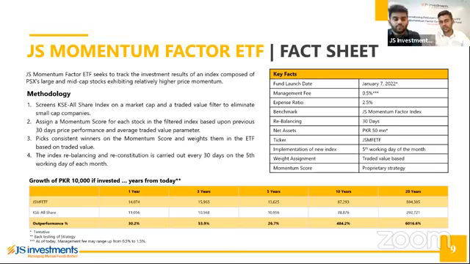So every 30 days, you would rerun the momentum score on the shortlisted stocks, and you would come up with 10 stocks that scored the highest on momentum and trade value. These stocks would then be held in the ETF for the next 30 days. On the 5th working day of the next month, you would again have a rebalancing and reconstitution.